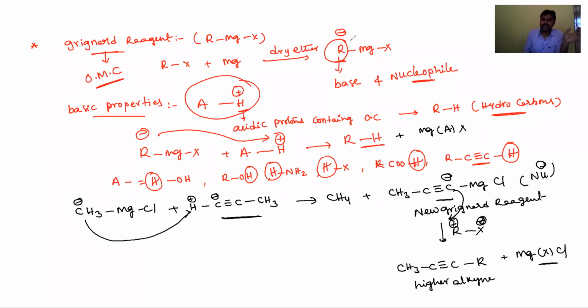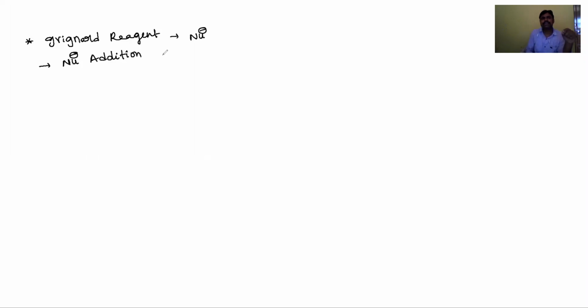Now, the nucleophilic properties of the Grignard reagent. The Grignard reagent acts as a nucleophile and is involved in nucleophilic addition reactions. Okay, students, so while the Grignard reagent acts as a nucleophile, it is involved in nucleophilic addition reactions with carbonyl compounds, that means with carbonyl groups.